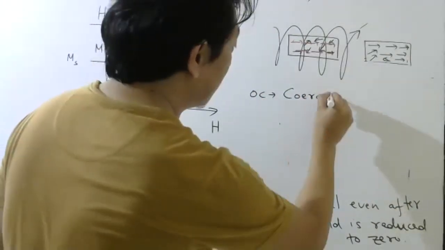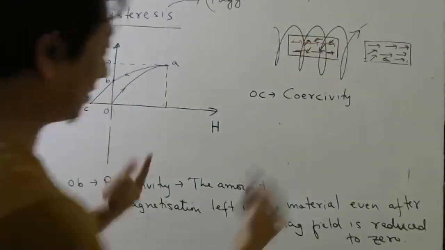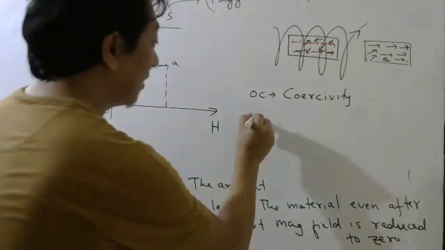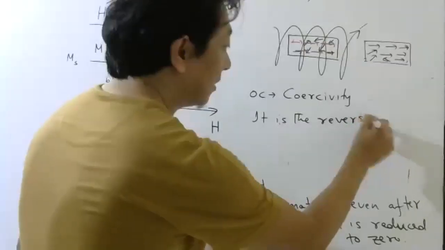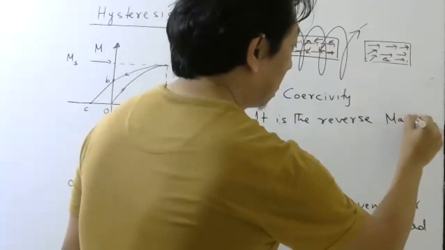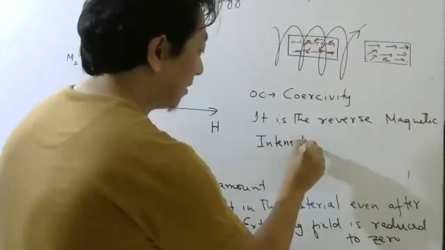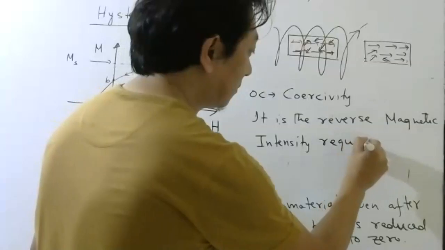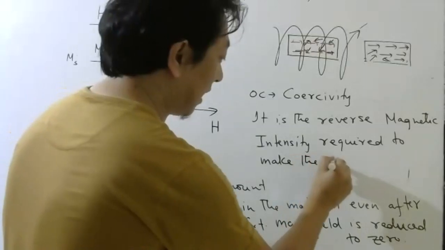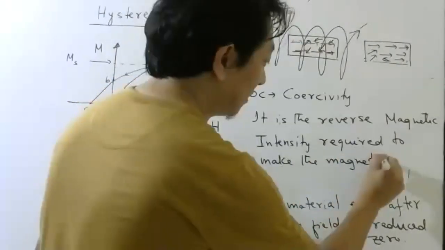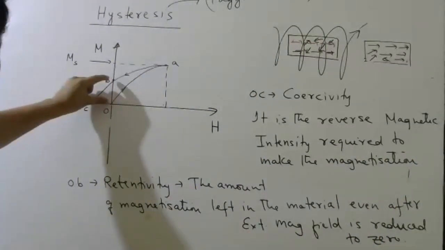coercivity. Coercivity. What does it mean? Simple, from the graph only you can understand. It is the reverse magnetic intensity required to make the magnetization zero.